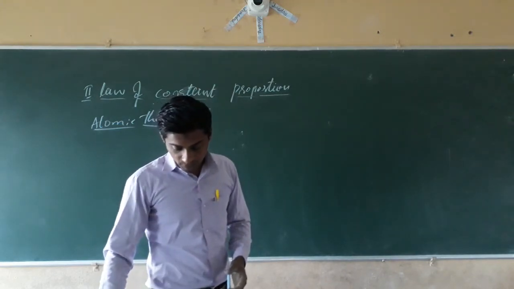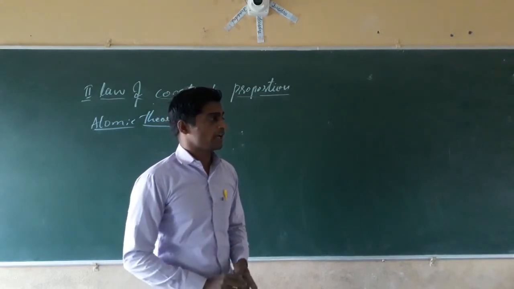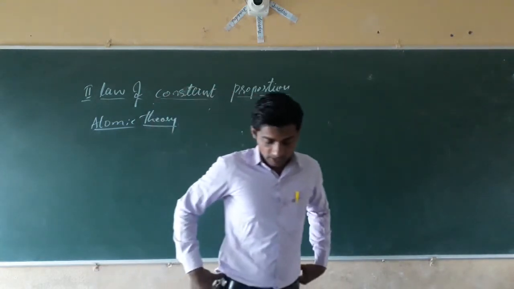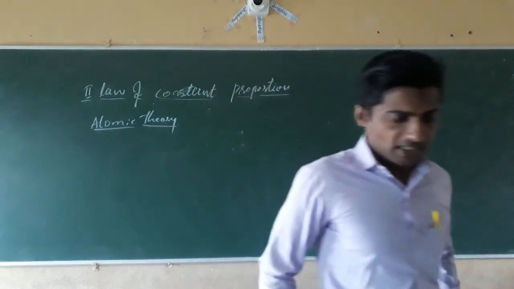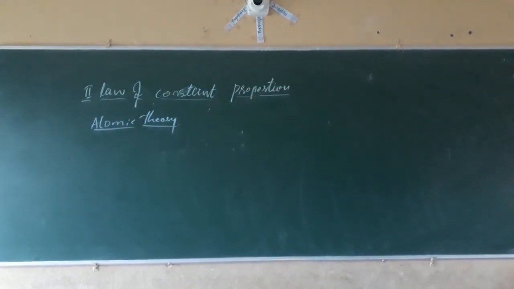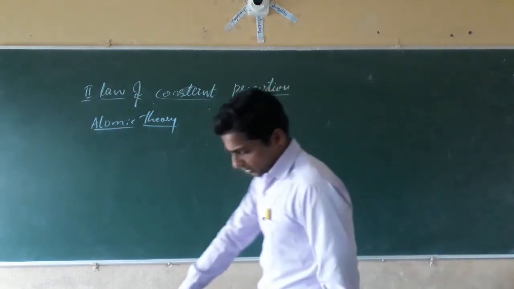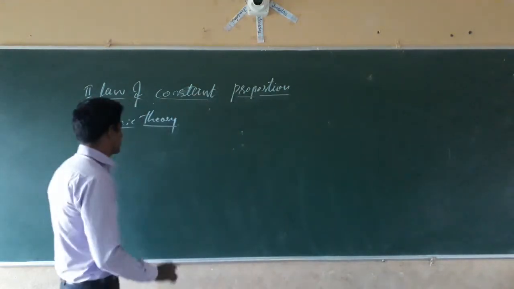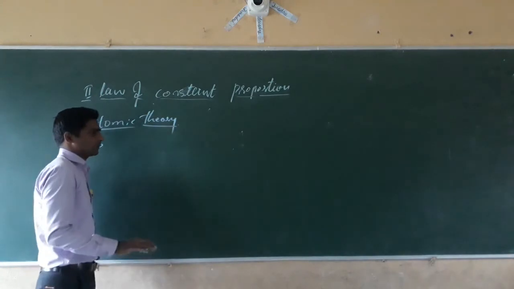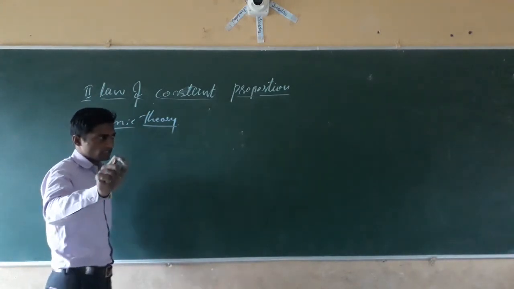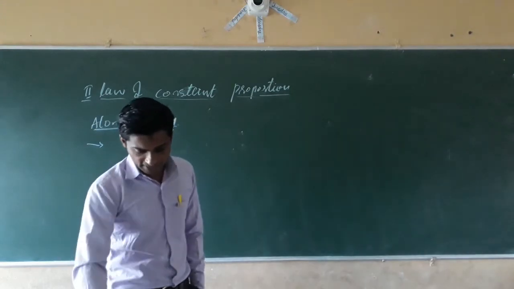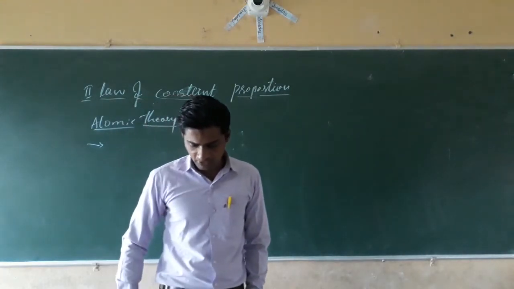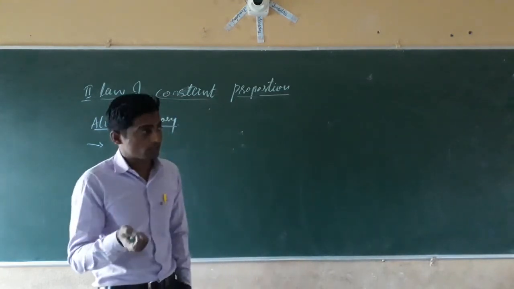Next, dear students, he gave us some postulates. The atom is the smallest particle. All the states of matter are made up of atoms. The first postulate: all matter is made up of very tiny particles that are called atoms. Second postulate: atoms are invisible particles which can neither be created nor be destroyed.